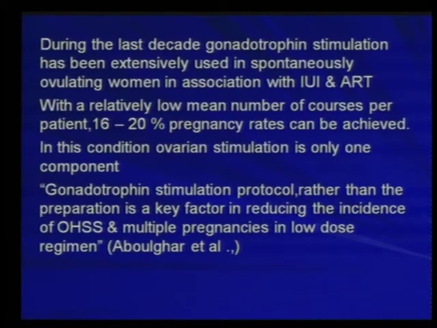During the last decade, gonadotropin stimulation has been extensively used in spontaneously ovulating women with IUI and ART. With a relatively low mean number of courses per patient, 16 to 20% pregnancy rates can be achieved. In these conditions, we have to understand that ovarian stimulation is only one component. Abulgar et al. have quoted that the gonadotropin stimulation protocol, rather than the preparation, is the key factor in reducing the incidence of ovarian hyperstimulation and multiple pregnancy in the low-dose regimen.